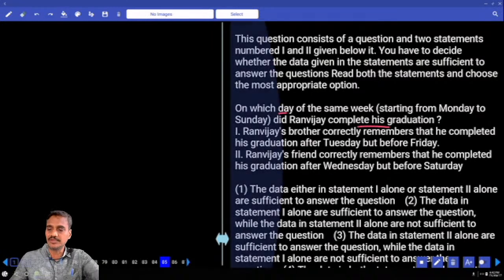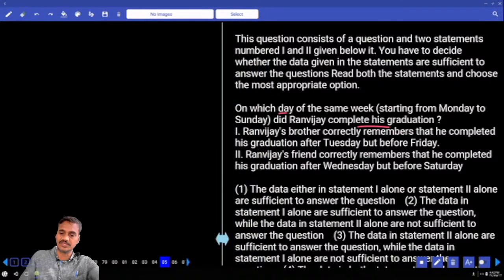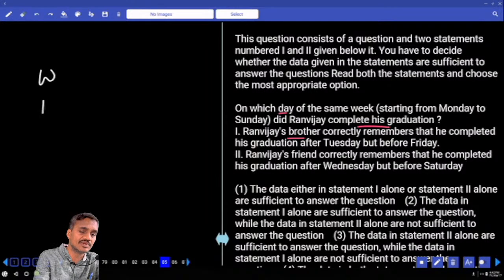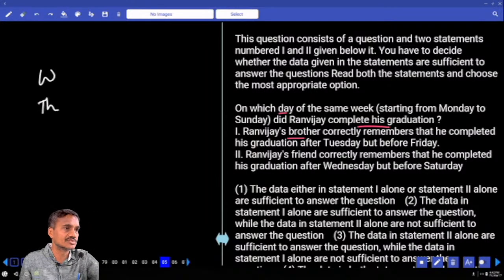Then complete his graduation Monday to Sunday, same week Monday to Sunday. And Ranvijay's brother correctly remember that he completed after Tuesday before Friday. After Tuesday before Friday, Wednesday, Thursday. Only 2 days. Maybe Wednesday, maybe Thursday. Hence, as you are getting 2 different dates, one is ruled out.